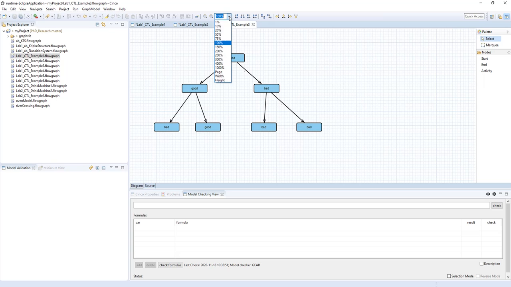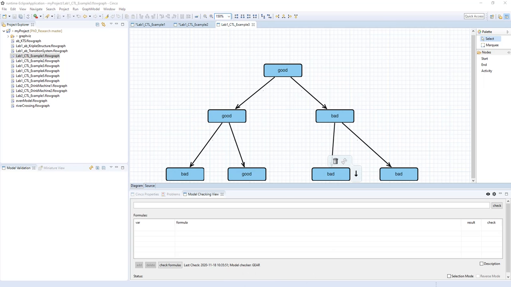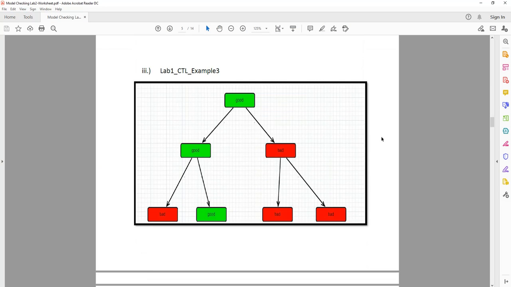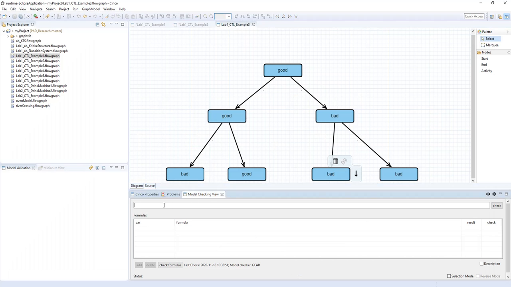We went to number 3. So number 3. Okay, so we're looking at our green path, remember? So we have good, good, good. So it's not going to be all paths, as you can see over here. So there exists a path where it's always good. It's good, good, good, always on this path. So there exists a path where always good.